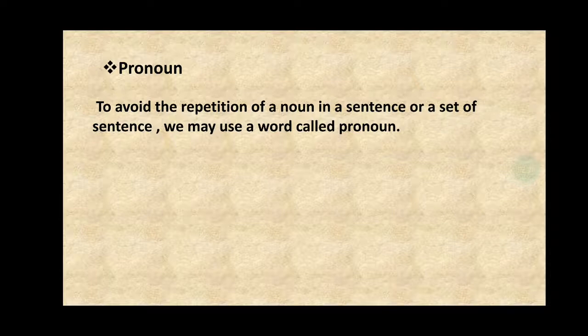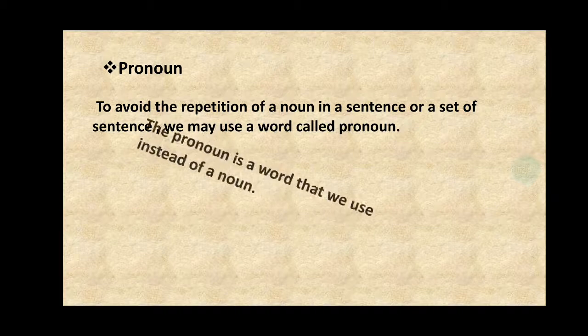Like the previous sentence, Mona cuts the apple with a new knife. If I want to give you more information about Mona, and I say Mona is a good girl, Mona has two umbrellas, Mona is going to school, so many times I am repeating the word Mona. So to avoid the repetition, if I use one word, she, that she becomes a pronoun.